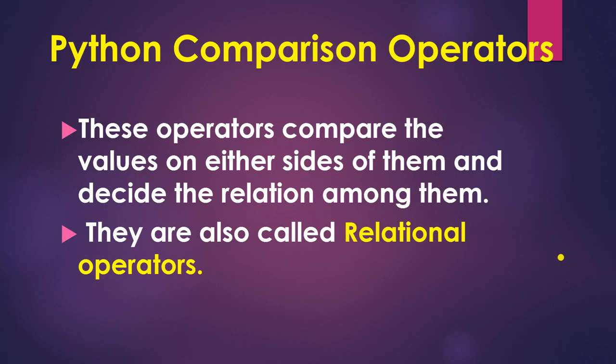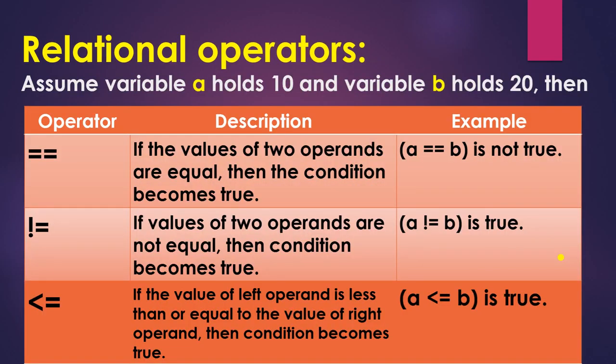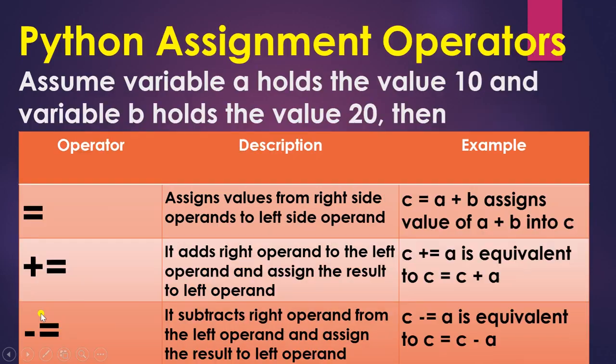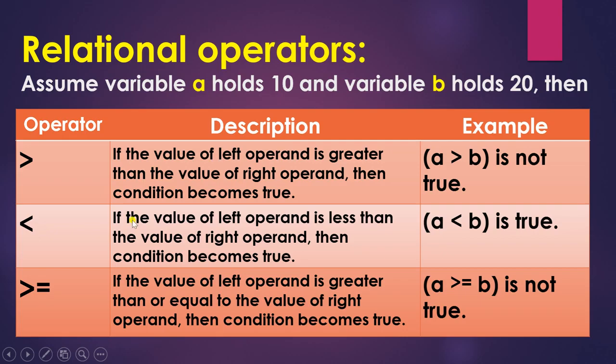Next is Python comparison operators. These operators compare the values on either side of them and decide the relation among them. So they are also called relational operators. These are the relational operators: equal to, not equal to, less than, greater than, less than or equal to, and greater than or equal to. So these operators are very simple. I hope these are clear.